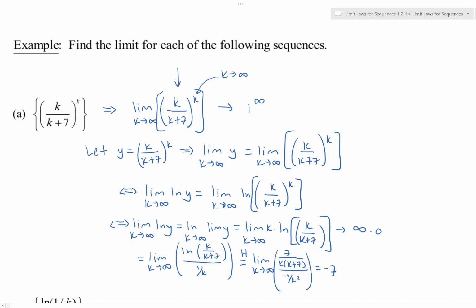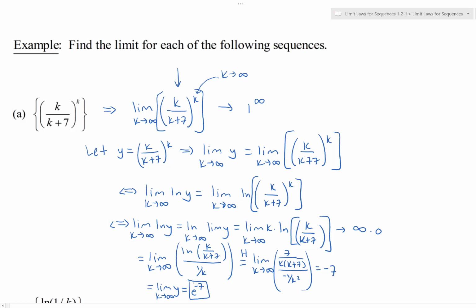How did I get that? Well, just redistribute that -1 over k squared in the denominator. That negative k squared goes to the top, and we have a -7k squared over k times k plus 7, which by rational functions converges to -7. Hence, that's not an answer, because the actual answer, remember, this is the natural log of the limit. So in order to get the limit as k goes to infinity of just y, we have to exponentiate that, e to the -7. So there you go.